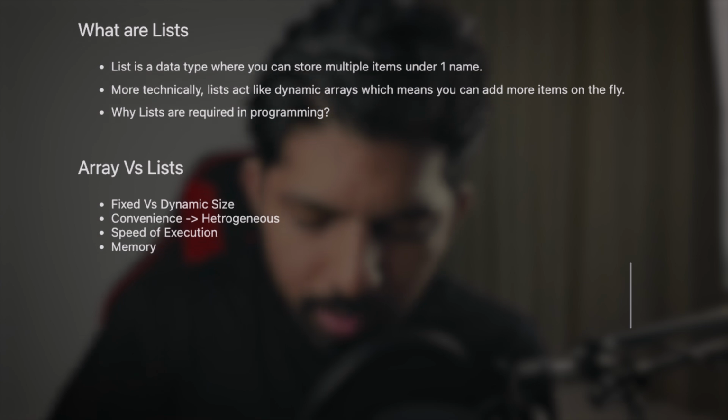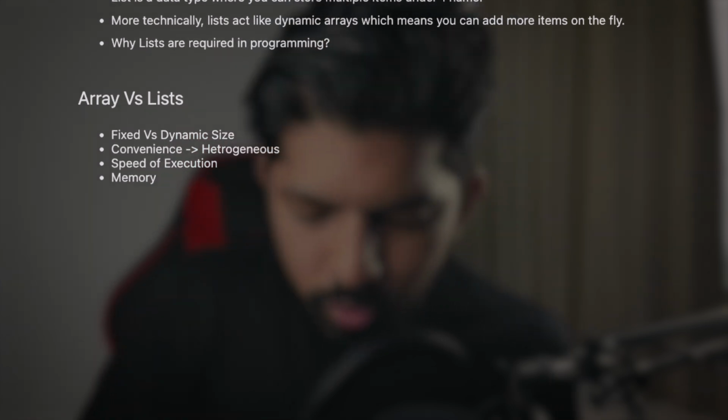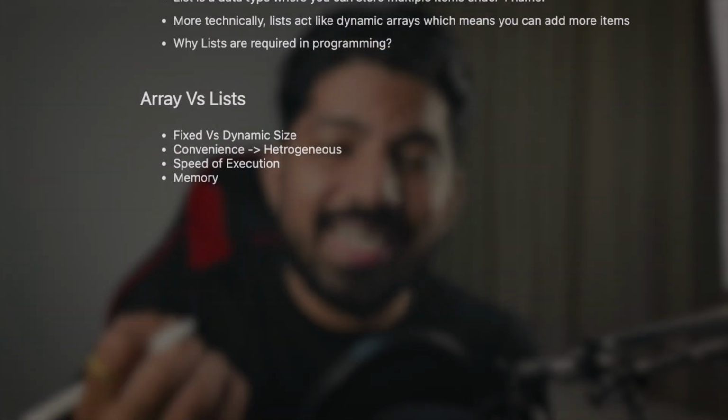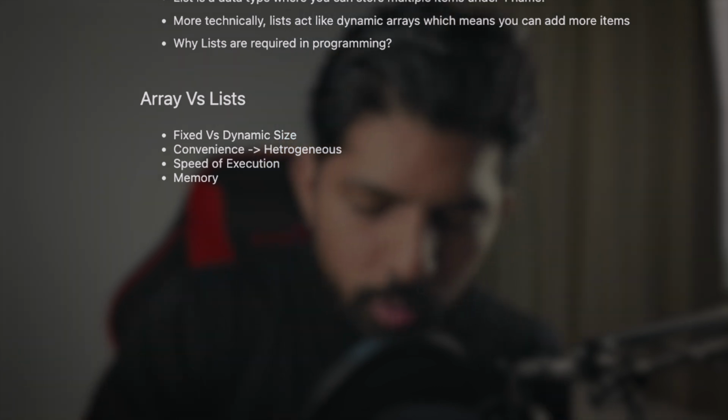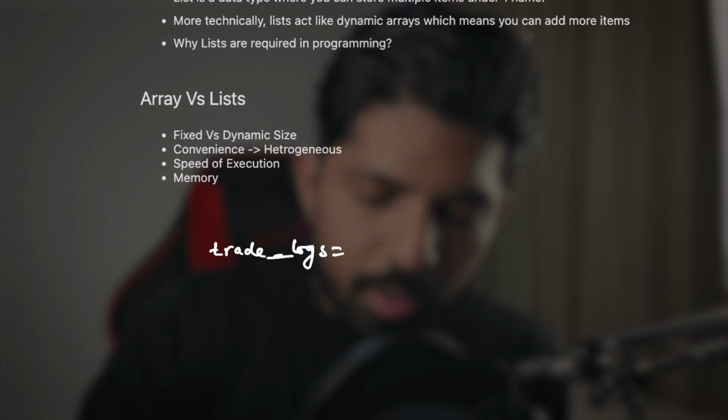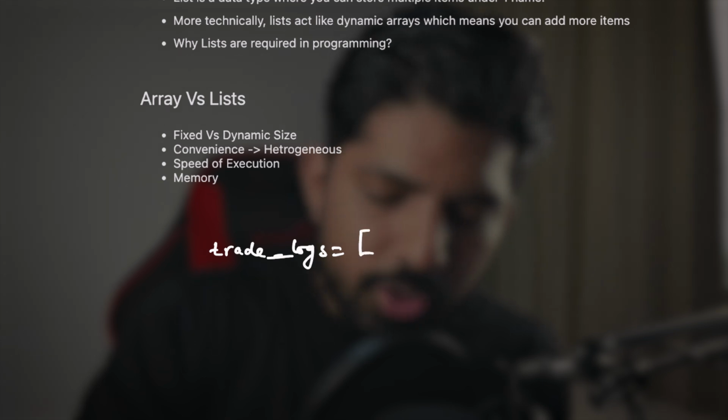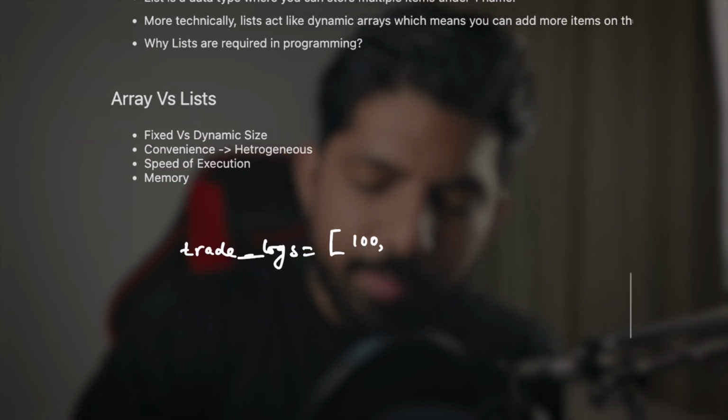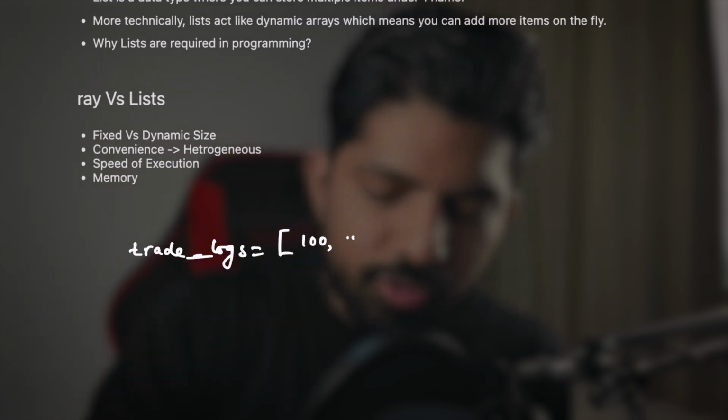Let's create an example of a list. Let's say we have a list which contains the details of a trade. We will name it trade-logs. In that list we have, let's say, the opening price, then a string, the name of the stock, Apple, correct?